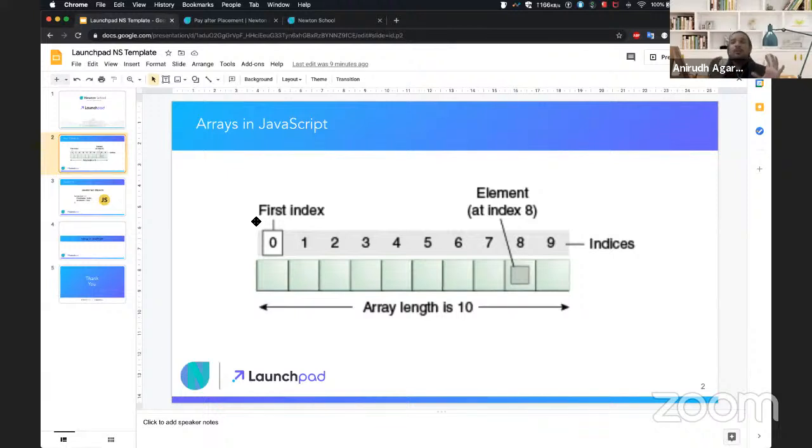Just a disclaimer again, all of the concepts that we are going to be covering today, like arrays and objects, are very generic programming constructs, and not something which only JavaScript has. So if you jump to any language, you would find this concept of arrays. That is why it is very good for us to understand what is happening.